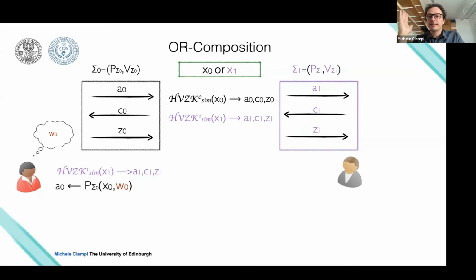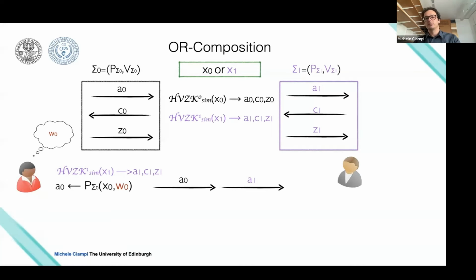Let's assume that the prover knows only the witness W0. The prover will compute the first round of the Sigma protocol Sigma 0 using the witness W0, because that's what it knows. And it will run the simulator of Sigma 1 using the statement x1. It doesn't know W1, so it can only execute the simulator.